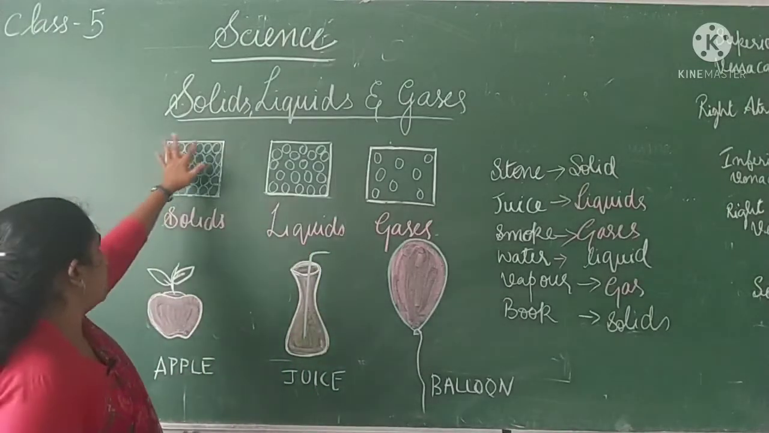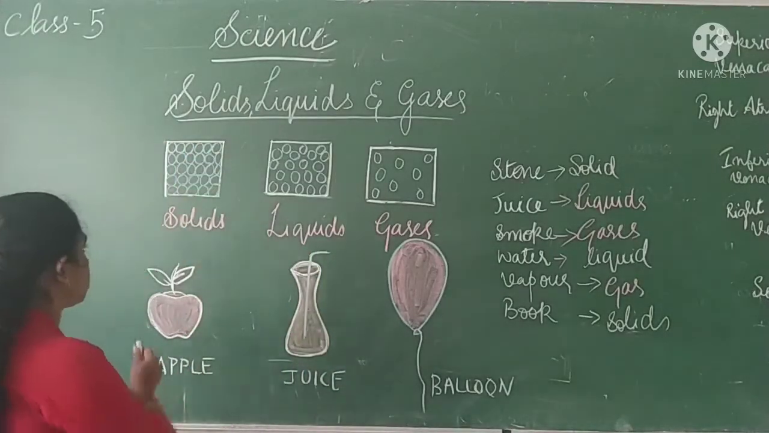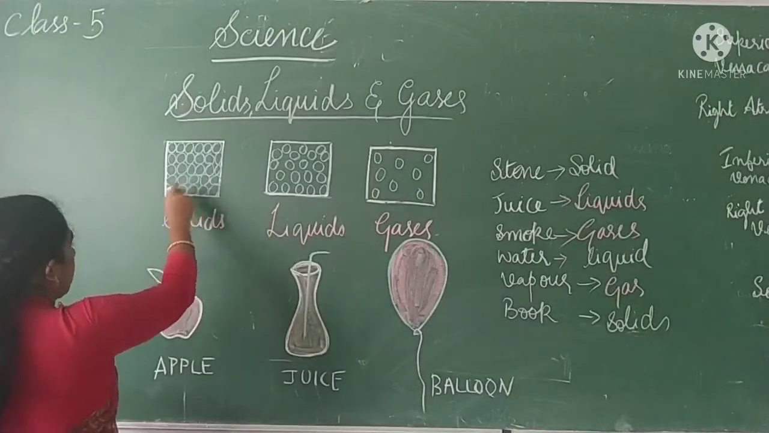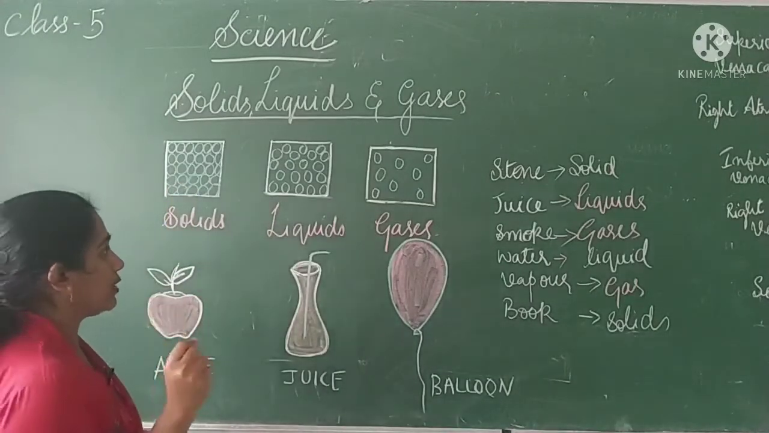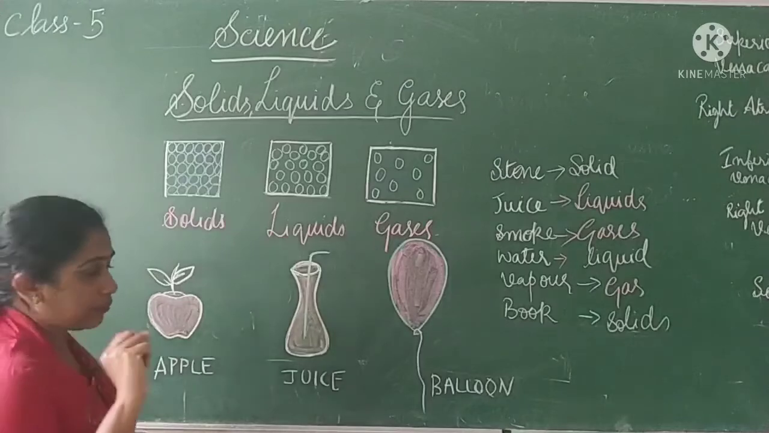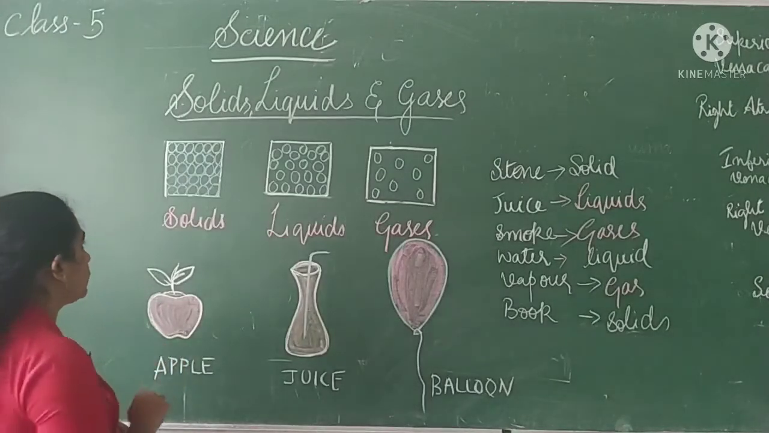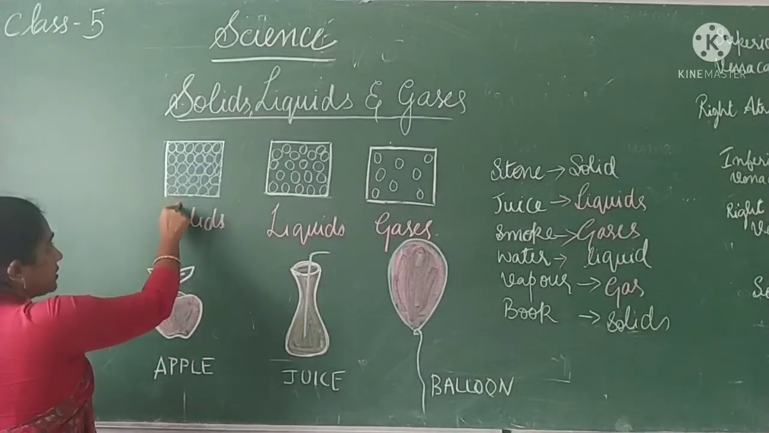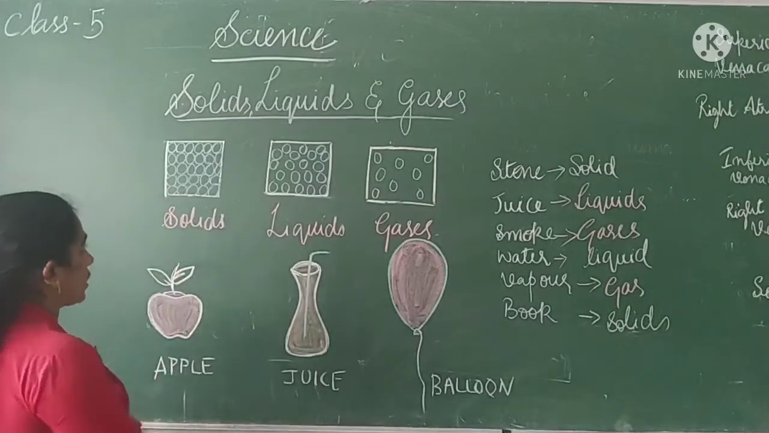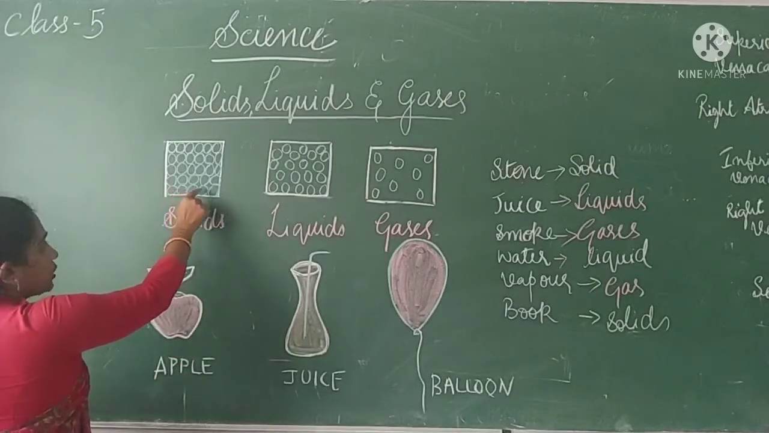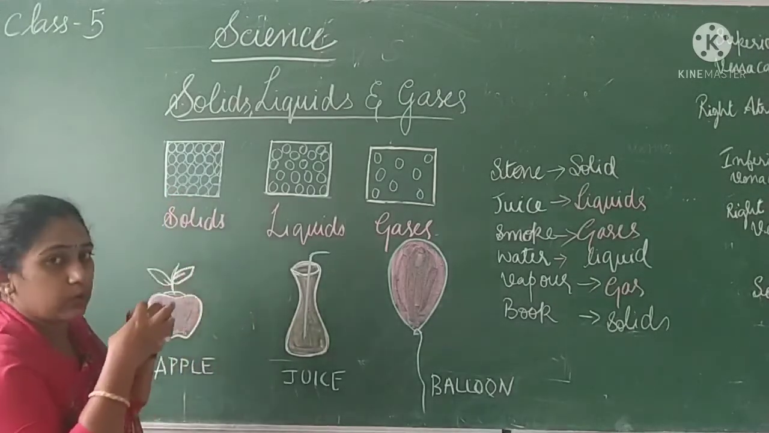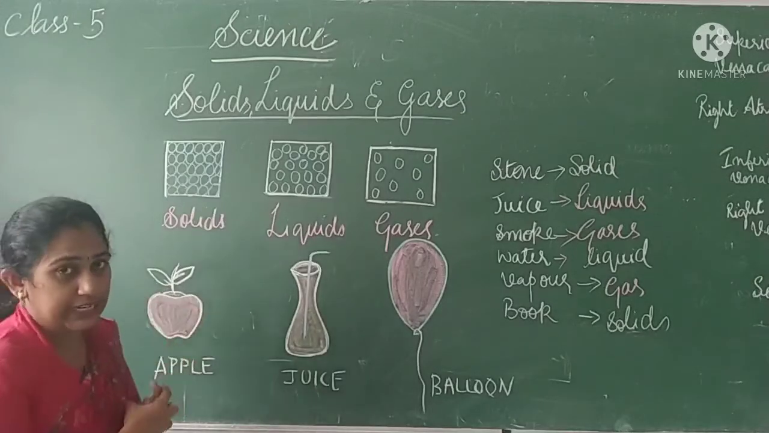In solids, you can see the particles are arranged in such a manner. What I have done by using blue color rounds, they can be considered to be particles. So how are the particles arranged in these solids? You can see they have been very closely packed. All the particles are very closely packed and very tightly packed.